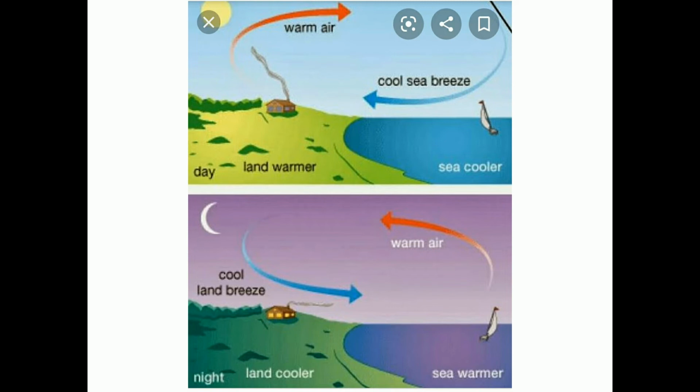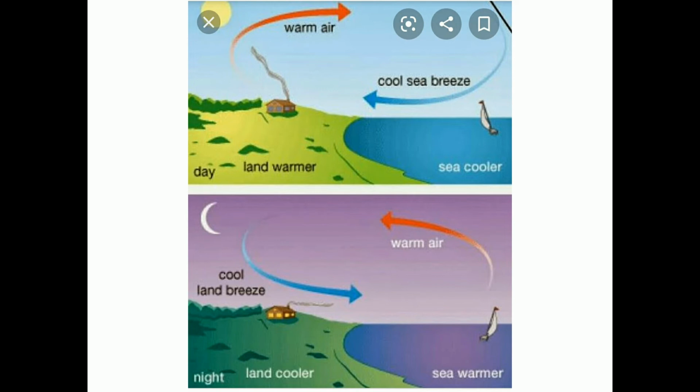And in the second down, one more picture is that you can see that it is happening in the night time. So the land releases heat very quickly also, and water releases heat very slowly. So the cool air will be blowing from the land towards the sea, and the warm air from the sea is blowing onto the land to make it somewhat warmer. So this we can see only in the coastal areas.